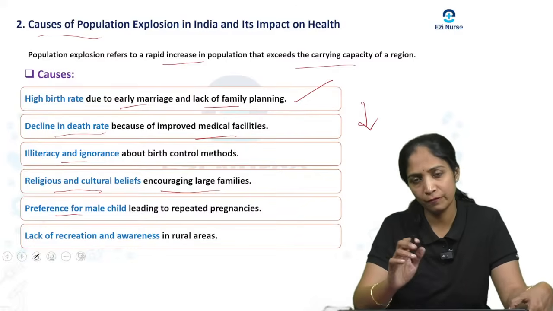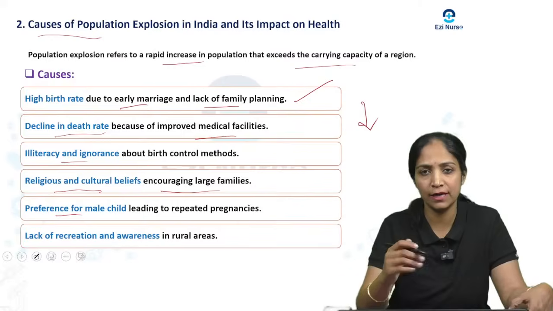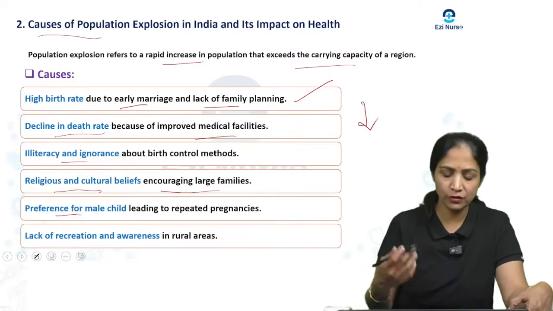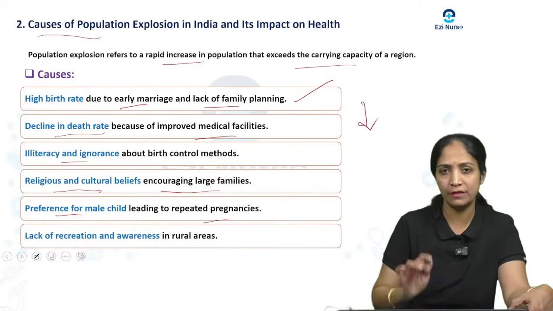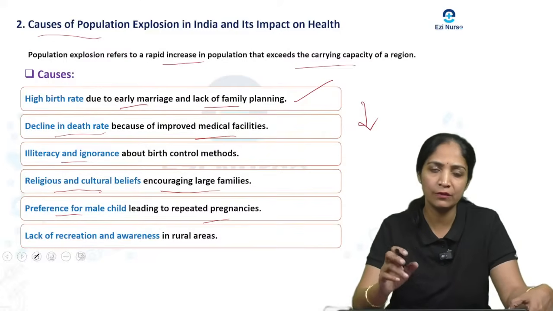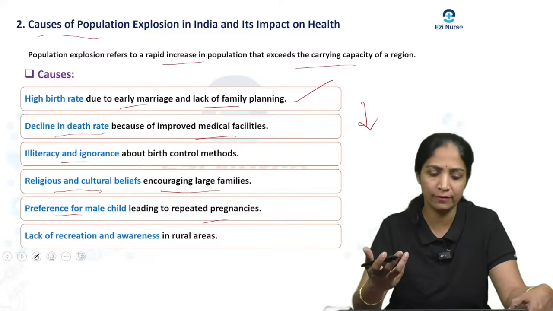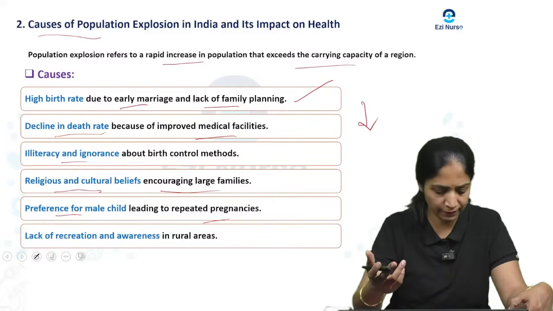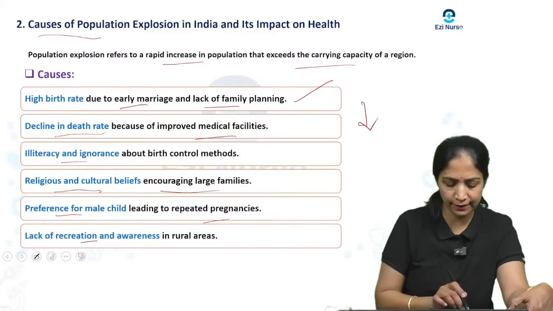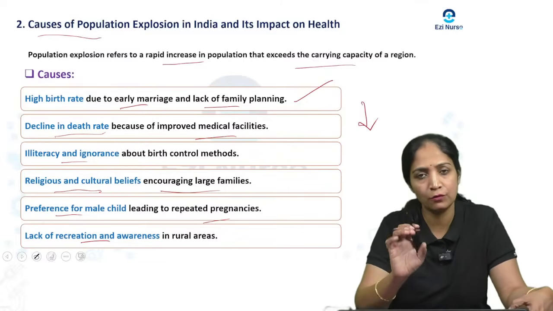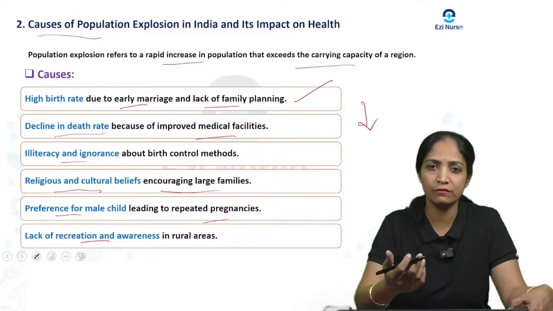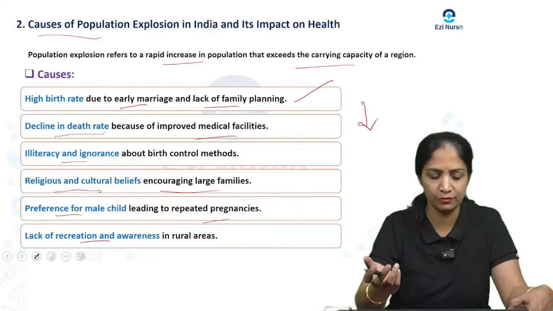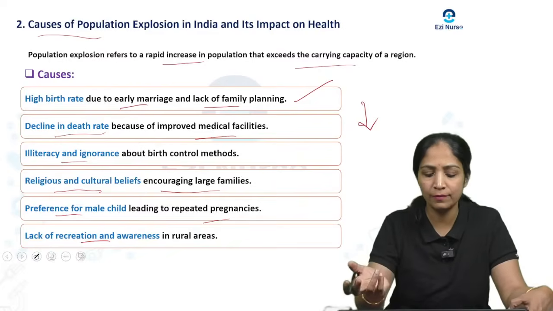Families who want only a male child have repeated pregnancies, so that is also one of the main causes. And the lack of recreation and awareness in rural areas is also one of the main factors. So these are the main causes for the population explosion.